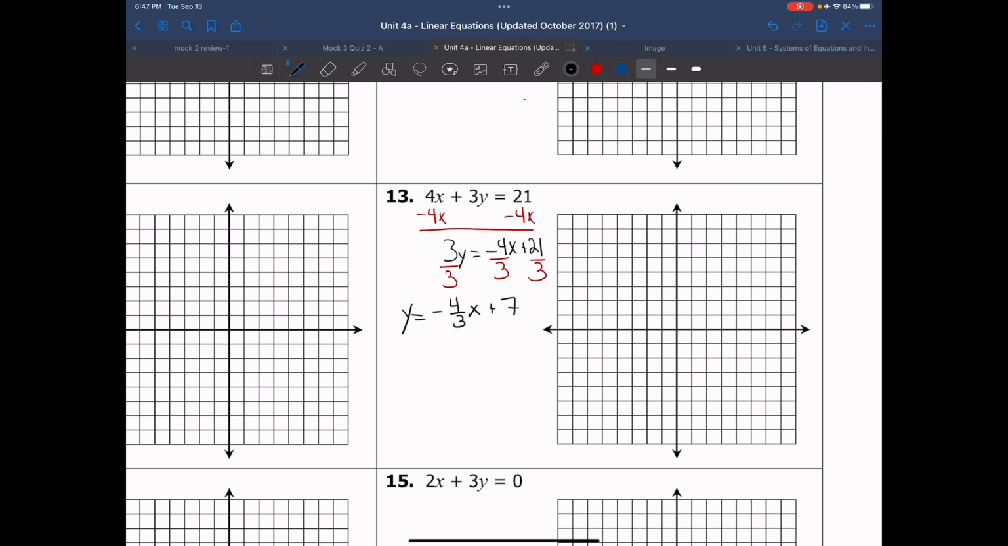So I go to 7, 1, 2, 3, 4, 5, 6, 7, and I put a point here. And my slope is going down 4 and to the right 3. So I go down 1, 2, 3, 4, right 1, 2, 3, and I put a point. Again, I can go down 1, 2, 3, 4, to the right 1, 2, 3. I have another point here. Then I can draw my line through my points.